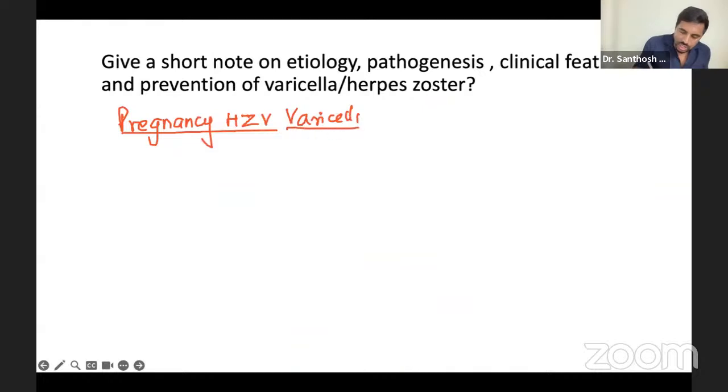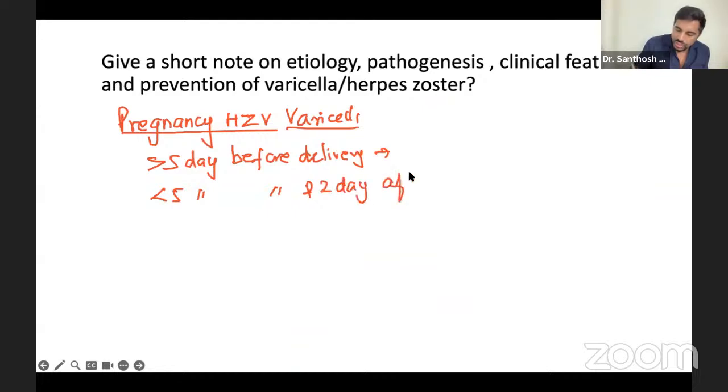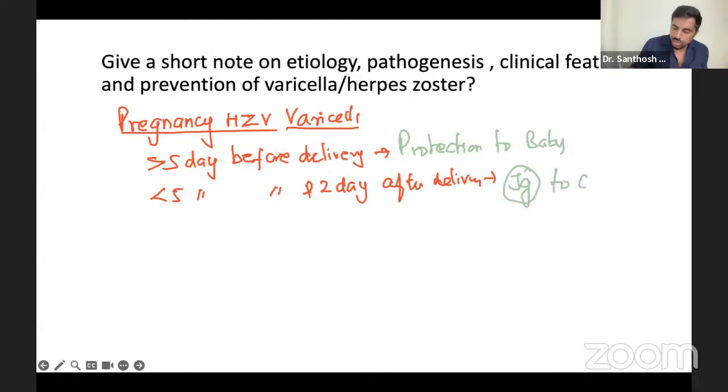If the infection happens more than 5 days before delivery, then there is protection to the baby, nothing to do. But if it is less than 5 days before delivery and 2 days after delivery, then definitely chances are there, so you have to give immunoglobulin to the child born.